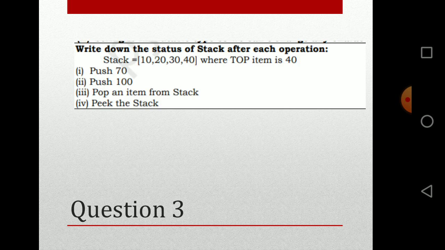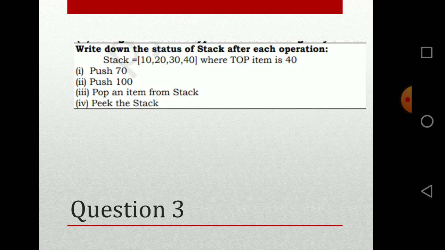So the first answer will be 10, 20, 30, 40 and 70. Why? Because top item is 40, though 70 comes after that. Then again when we push 100, again it comes after that, after the 70.